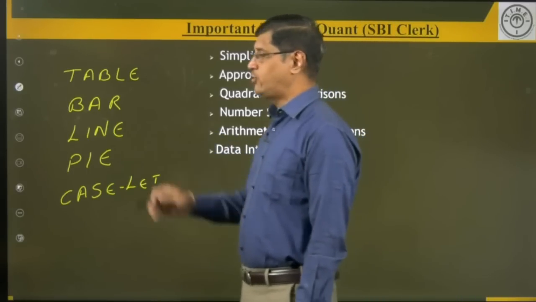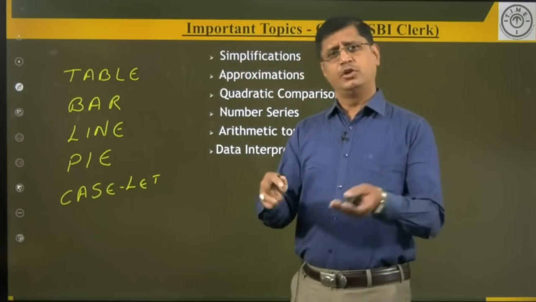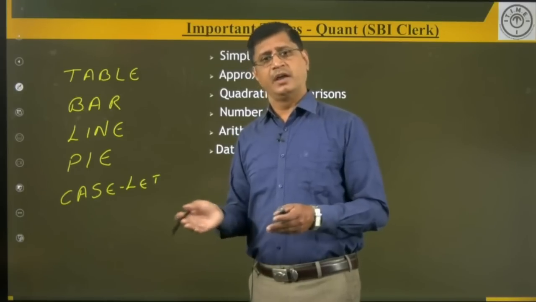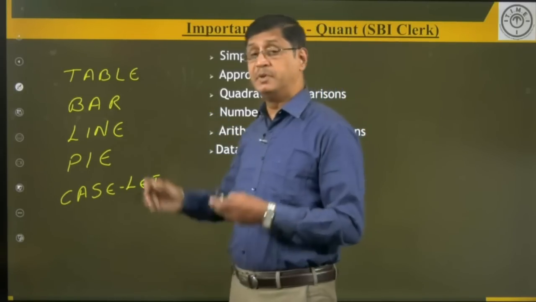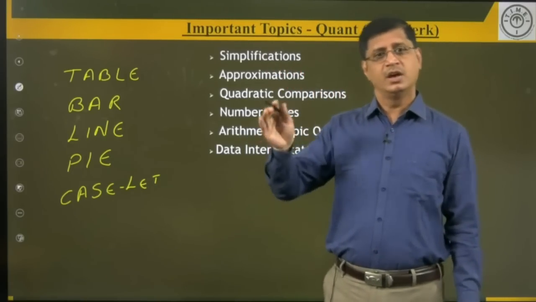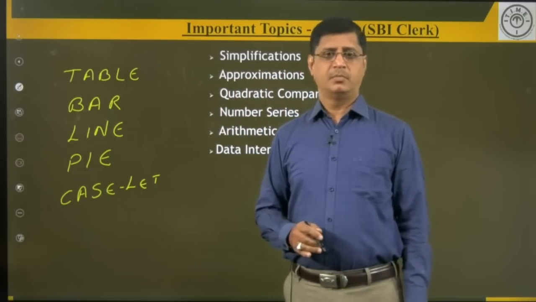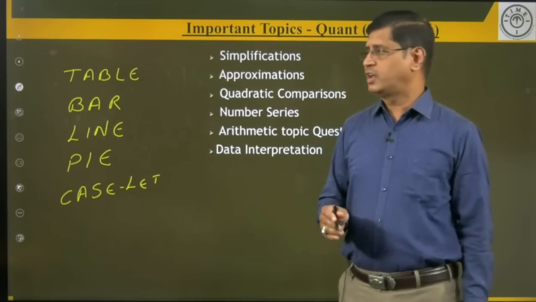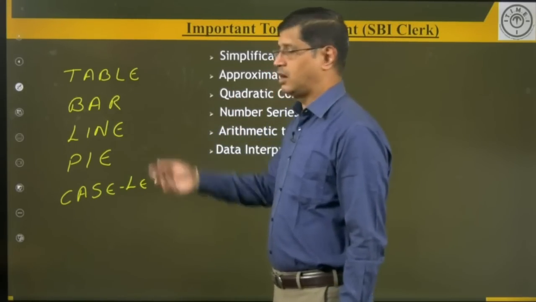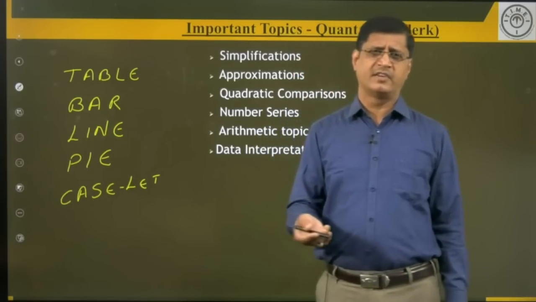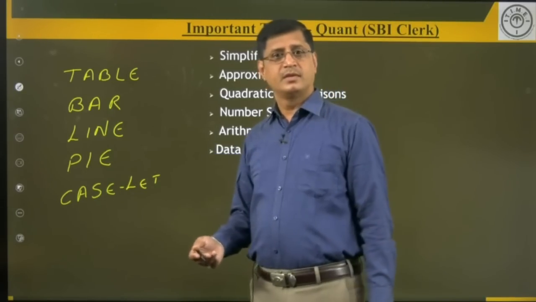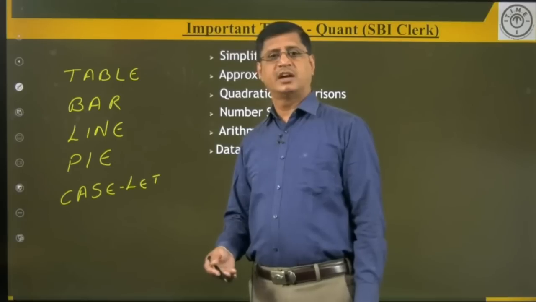Right, table form. What are the different types of tables? You will find complete information in the table. That is one type. In another type, you will find missing data. Tables with missing data you will find in the mains examination. And for bar graphs, there are different types: normal bar graph, stacked bar graph, histogram. Okay, and line graph, and the next one is a pie chart and the caselet.